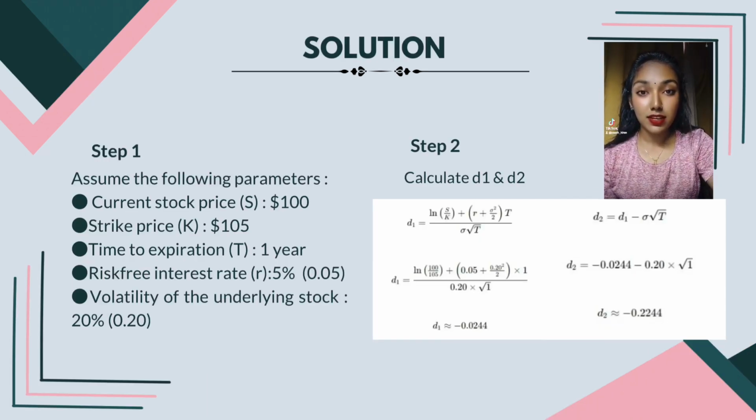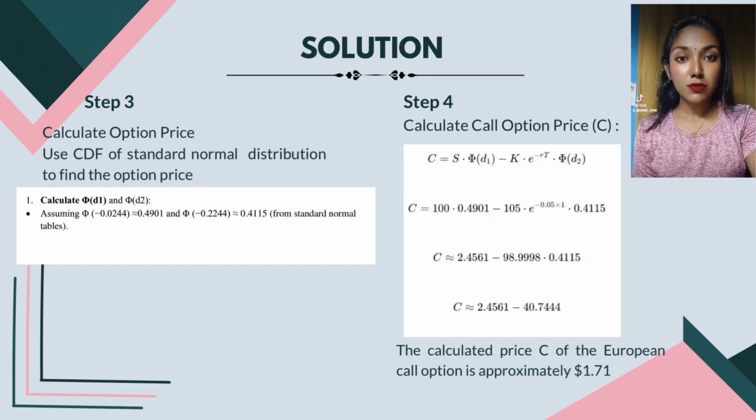First, we gather the required information, which is the parameters. We assume the parameters where the current stock price is $100, the strike price is $105, the time to expiration is 1 year, the risk-free interest rate is 5%, which is 0.05, and the volatility of the underlying stock is 20%, which is 0.20. That was step 1. For step 2, we calculate the d1 with the formula given below. Once we obtain the d1, which is negative 0.2244, we calculate the d2 with the formula given below as well, which is negative 0.2244.